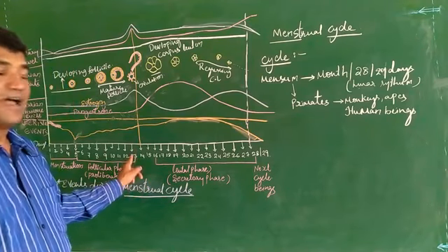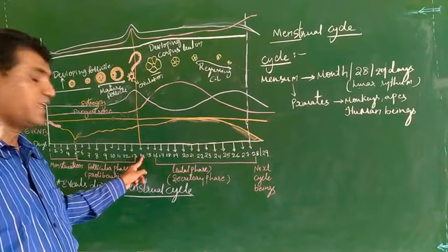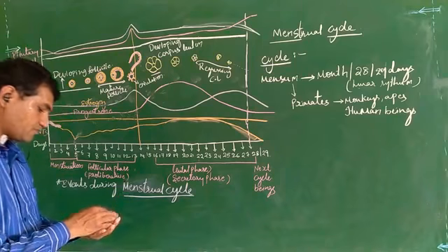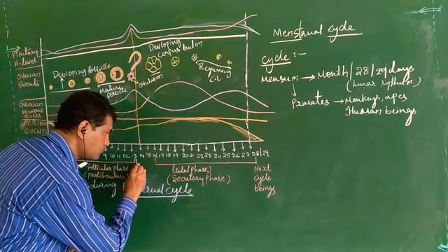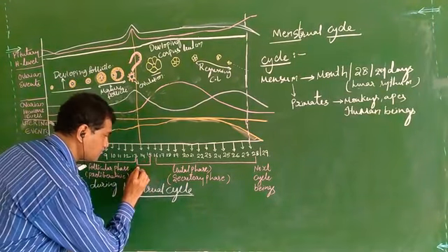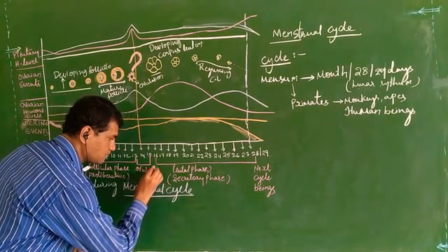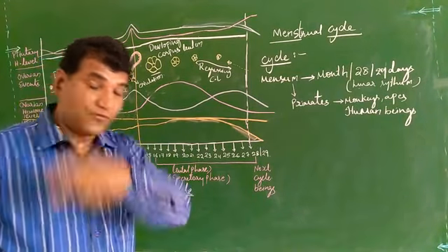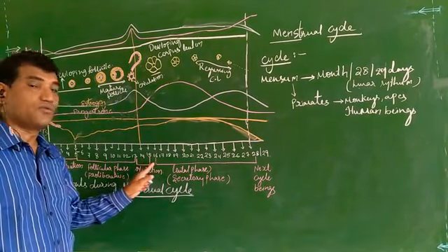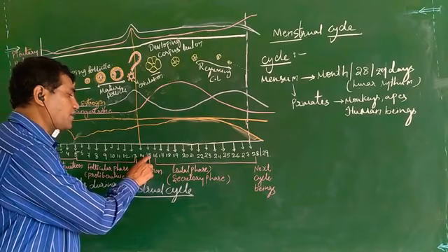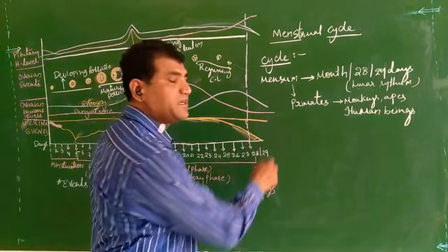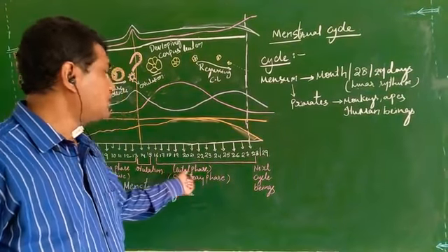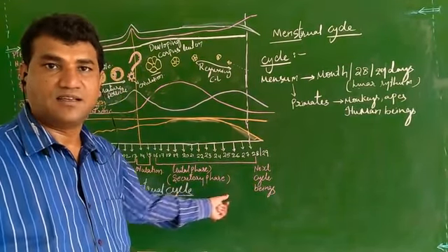The 13th to 15th day or 14th day is called ovulation, and from the 15th day to the 28th or 29th day is called the luteal phase or secretory phase.